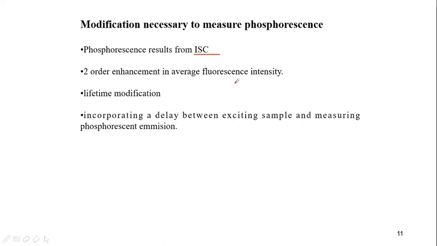If I have to observe phosphorescence, there should be less fluorescence. There should be lifetime modification, meaning singlet to triplet state should happen. And there should be a delay between exciting the sample and measuring the phosphorescent emission. So these are some of the modifications which are required to measure phosphorescence.